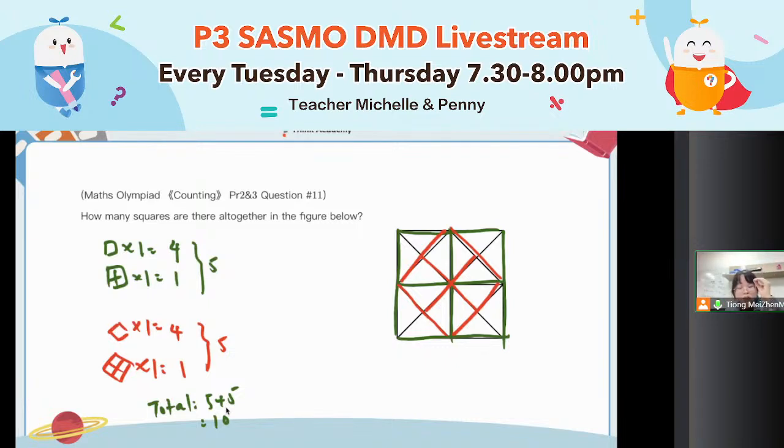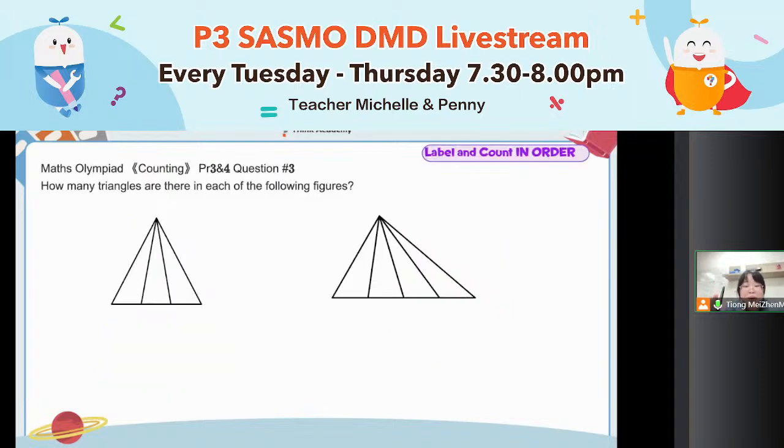Square is the easiest one. All you need to know is this is a rectangle, it's not a square. Square must be 1 by 1, 2 by 2, 3 by 3. You expand like this. Okay, must be very careful when there is a diagonal or tilted square inside. Okay, no question regarding square.